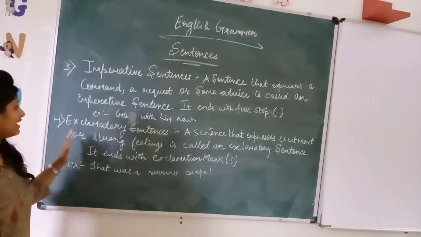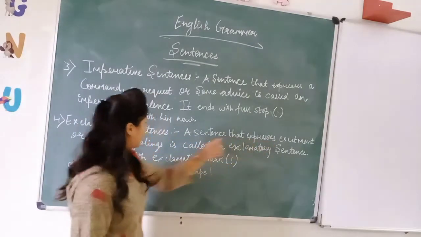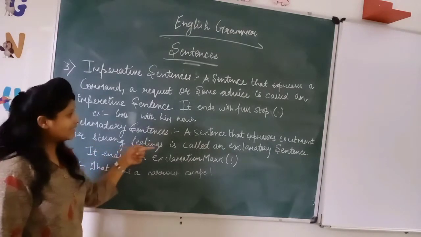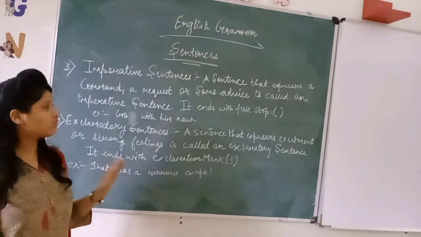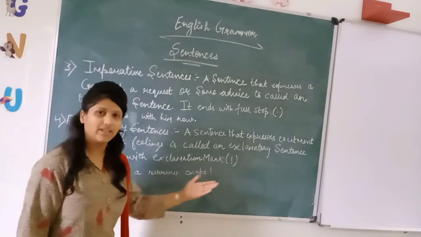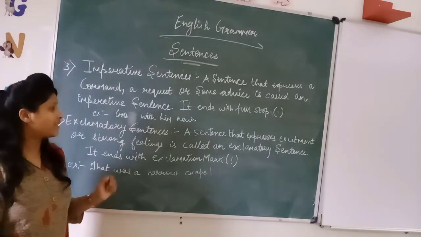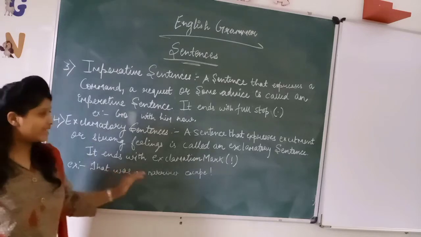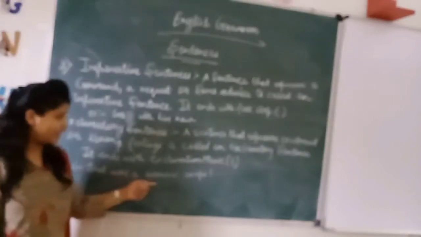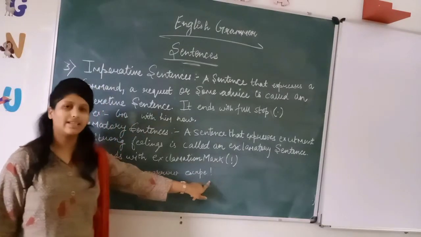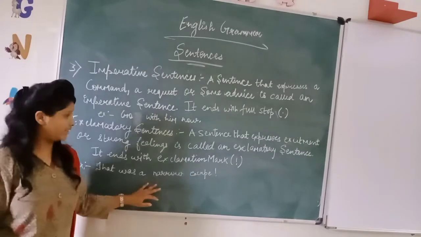Now, the fourth one is exclamatory sentence. So sentences that express excitement or strong feeling are called exclamatory sentences. That means the sentences which show us happiness and excitement or show us strong feeling are termed as exclamatory sentences. And an exclamatory sentence always ends with the exclamation mark. For example, that was a narrow escape! So the sentence is ending with an exclamation mark and is showing us the feeling.